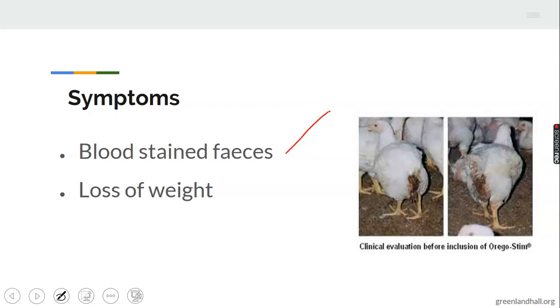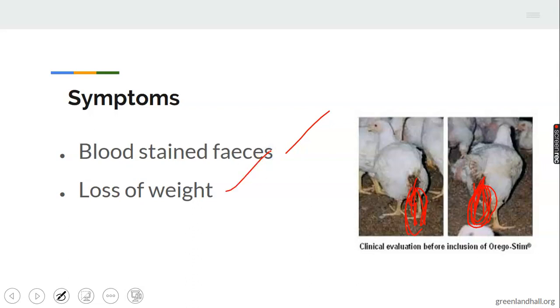I believe we can all see the picture of this poultry bird. Specifically it is a fowl. You see the poultry droppings. The droppings from their anus are stained with blood. It's a very good sign of coccidiosis when an animal is infected. So the poultry farmer should take note of this particular disease. When you see a bird infected by coccidiosis, such a bird definitely will have blood-stained feces.